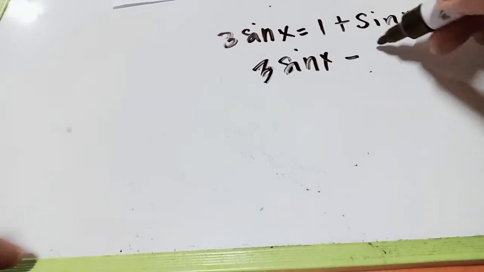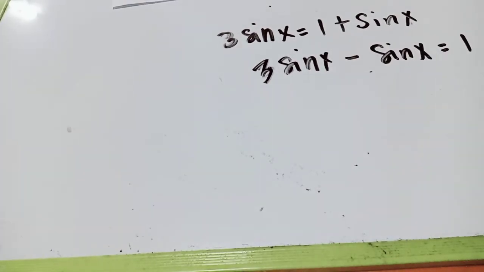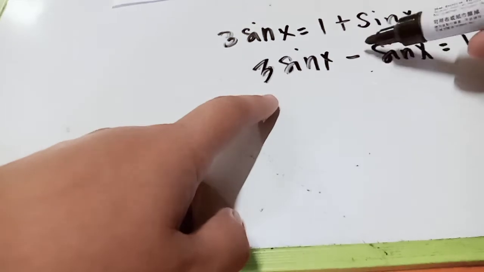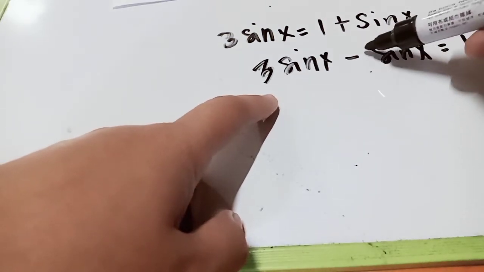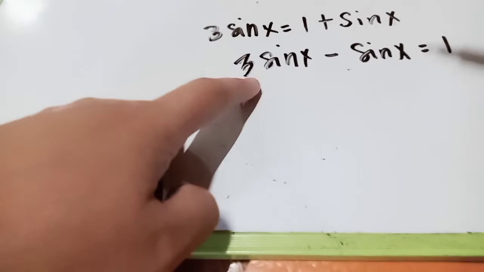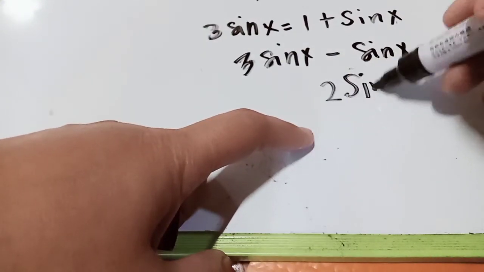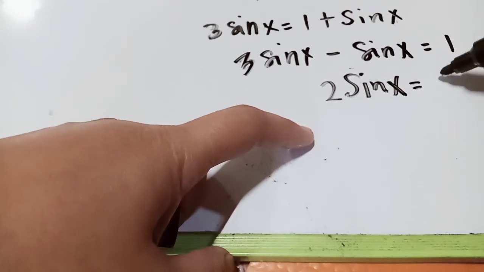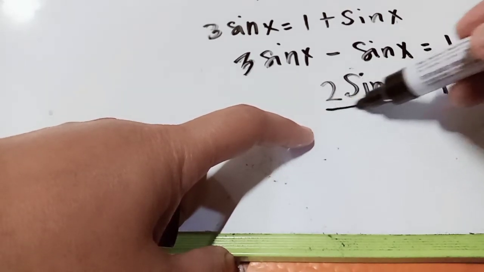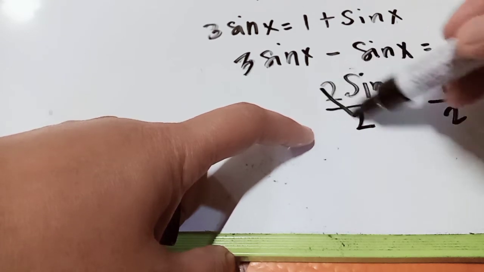Then 3 sine x, transposed, will be minus sine x is equal to 1. Take note, if the coefficient is missing, automatically it is 1, even though it's not written. Right? Then 3 minus 1 will become 2 sine x is equal to 1. Divide by 2 and cancel 2.